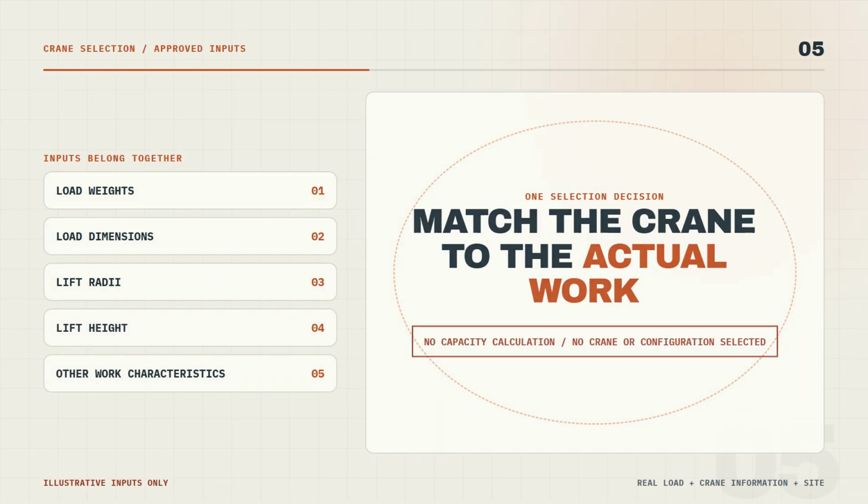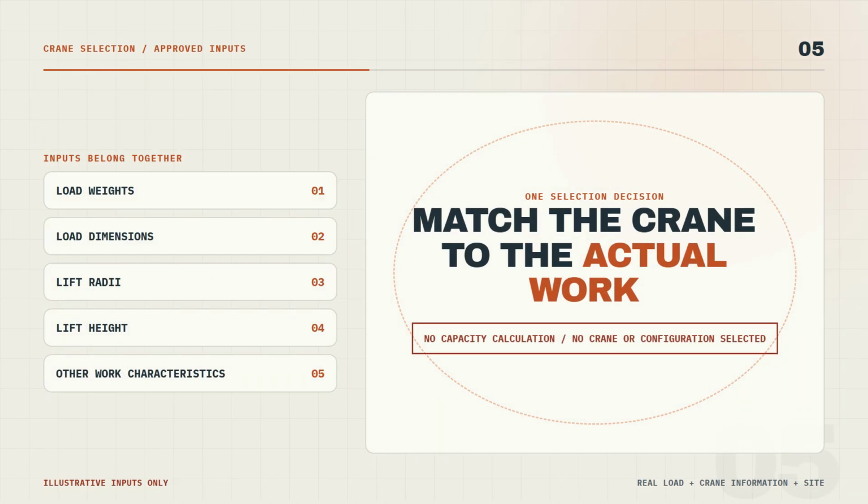Crane selection should account for the load weights and dimensions, the lift radii, the lift height, and other characteristics of the proposed work. Those factors belong in one selection decision. This video does not calculate capacity, choose a crane, or confirm a configuration. The actual decision must use the real load, intended work, specific crane information, and actual site.